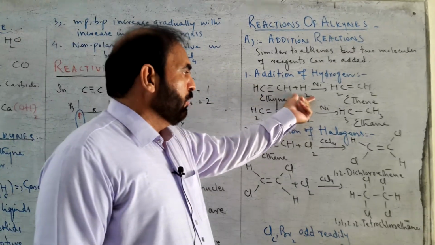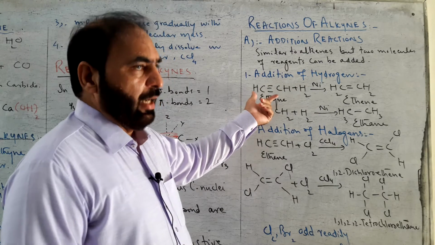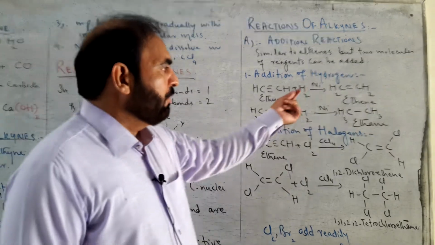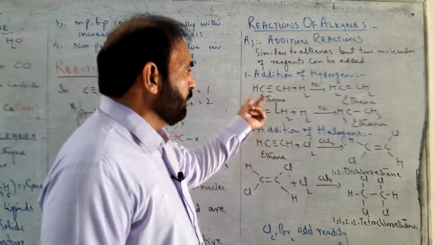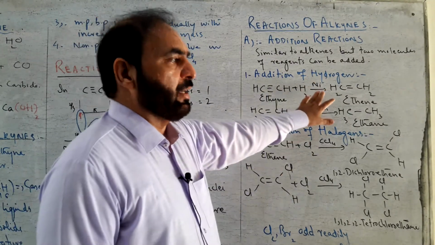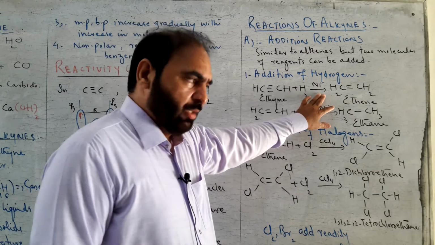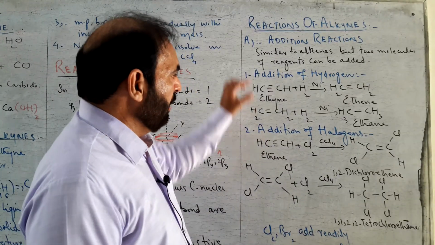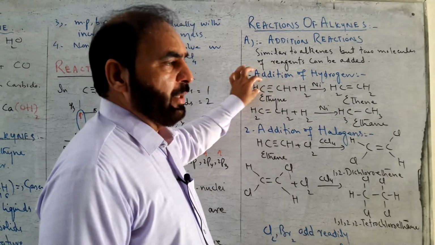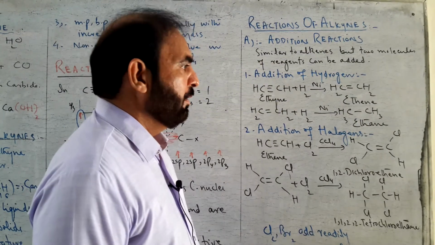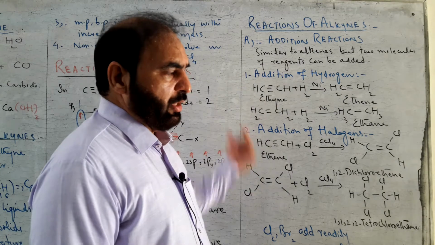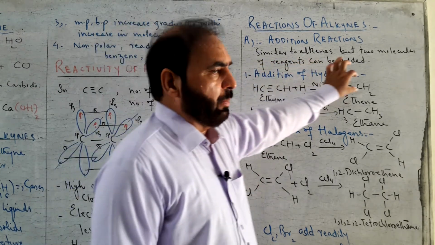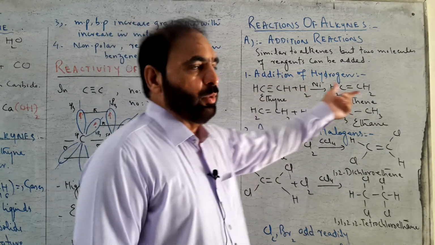When first molecule is added to an alkyne, let's have ethyne. When hydrogen is added to ethyne in the presence of catalyst like nickel, platinum or palladium can also be used as catalyst, first of all, both carbon atoms of triple bond receive 1 hydrogen atom each, and triple bond is changed to double bond. Ethyne is converted to ethene.